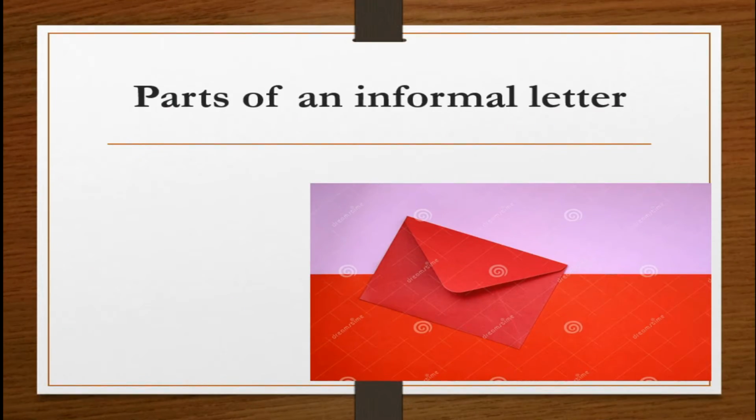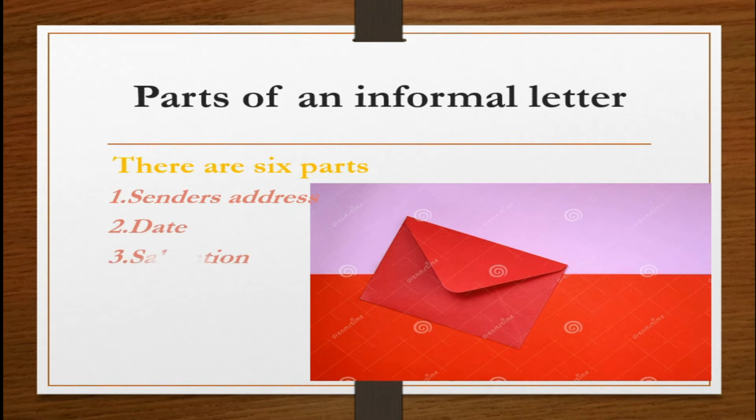Parts of an informal letter. As you know, there are 6 parts. Number 1, sender's address, date, salutation, body of the letter, closing, if not closure, and your signature. For signature, you can write your name also.